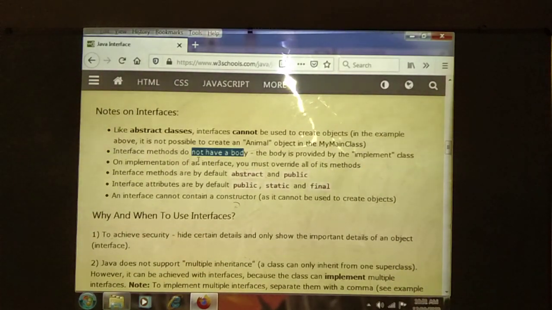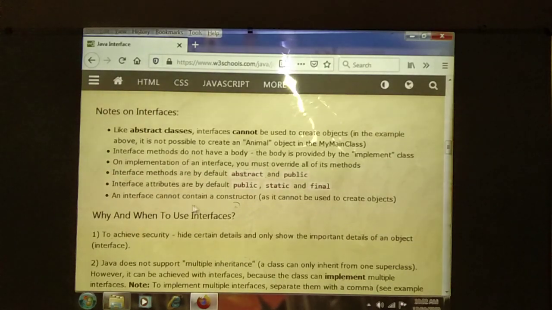On the implementation of an interface, you must override all of its methods. Whenever we implement an interface, we need to override all the methods. Must and should. We cannot override only a single method. Interface methods are by default abstract and public. Interface attributes are by default public, static, final, which we need to use before the attribute name.